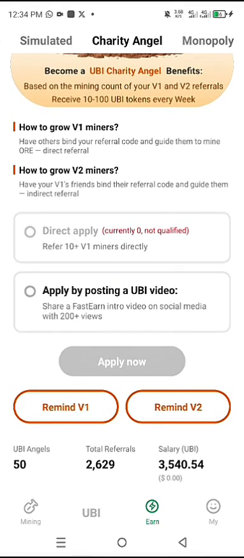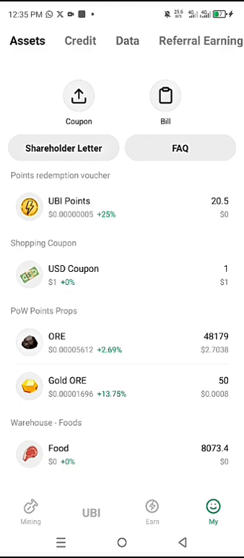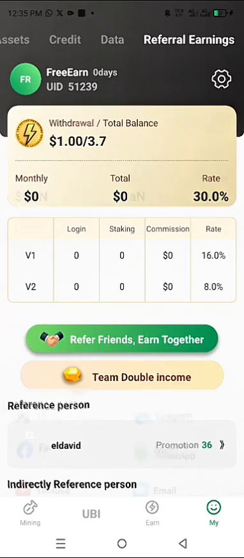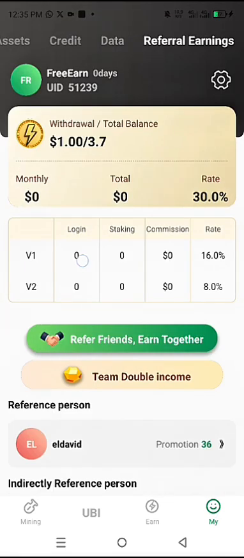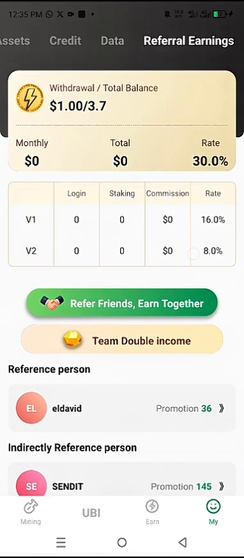So that's how the influencer part works. So if you want to earn more as an influencer, you can also earn 0.5 per each referral on this platform. All right, so on the referral earning, this is where you see all the breakdown: your level 1 people, your level 2 people. So you earn from level 1 and also level 2.